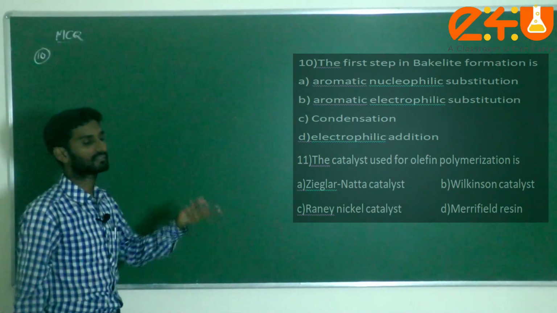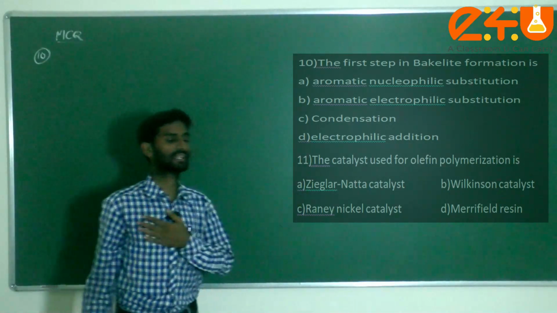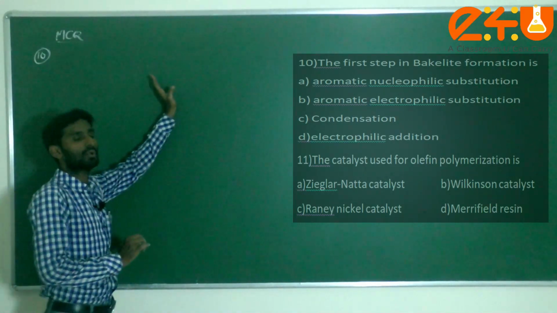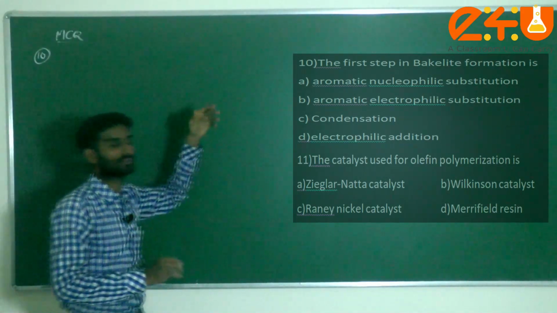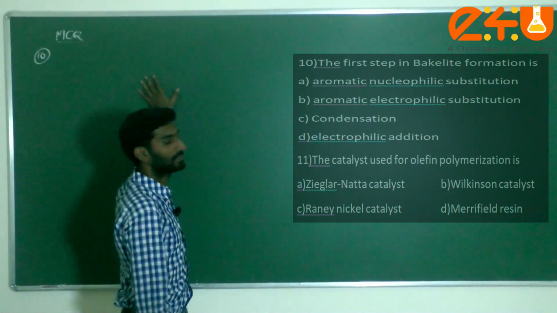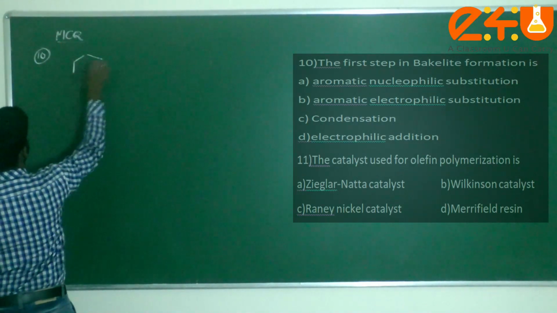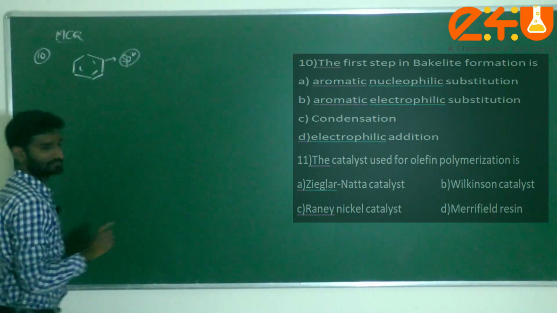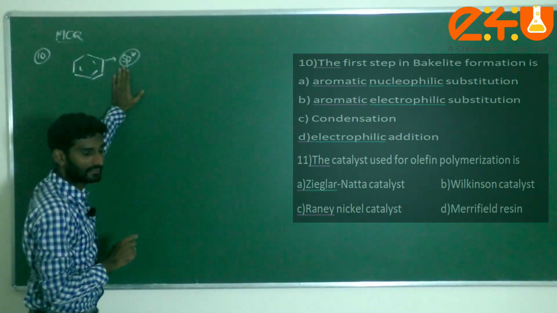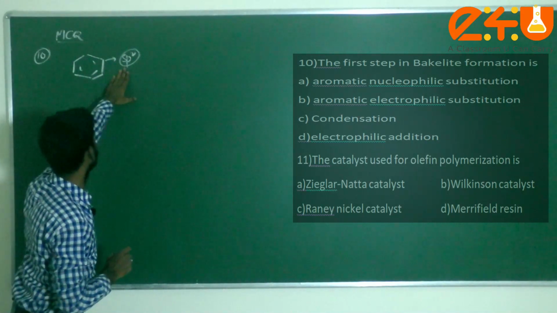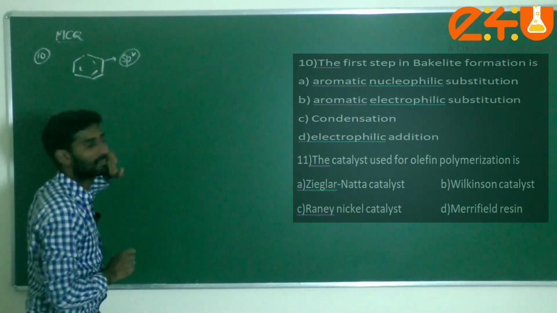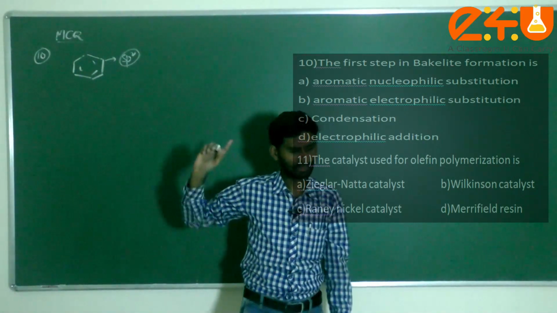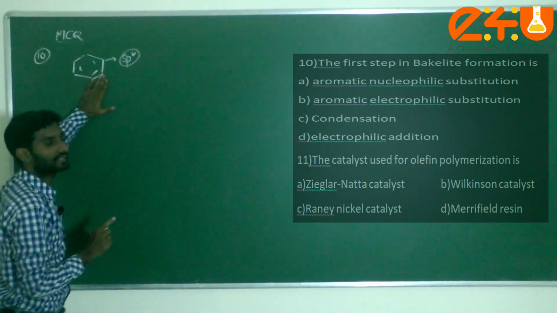You are going to study this in the first chapter, haloalkanes and haloarenes. It is due to the sp2 hybridization, the difference in percentage of s character, and as well as the partial double bond character forming with the halogen atom. That's why aromatic compounds are very unreactive towards nucleophilic substitution reaction.